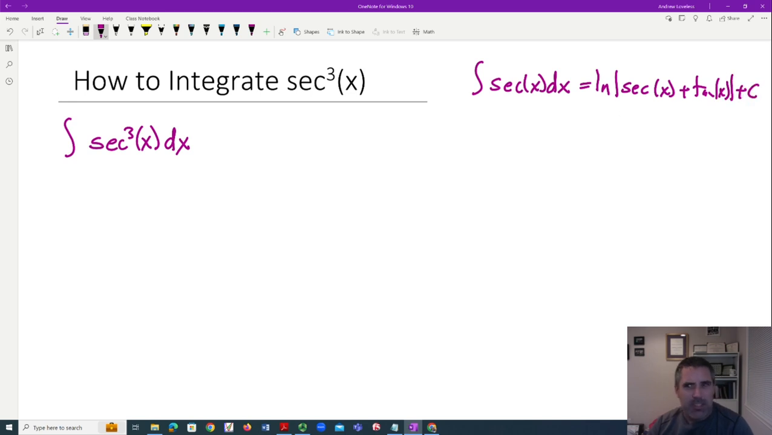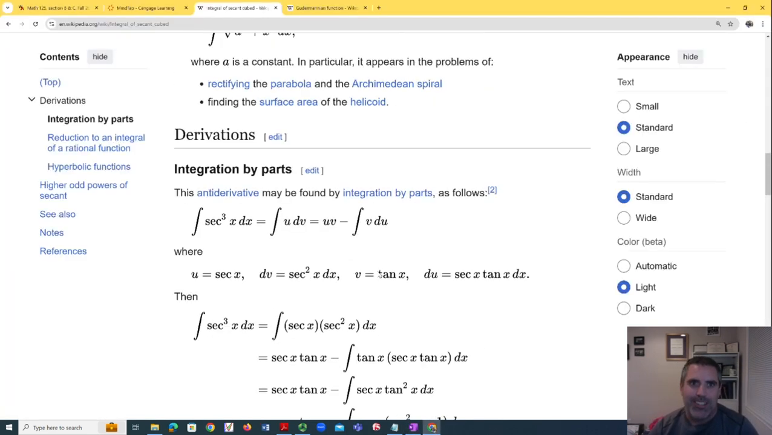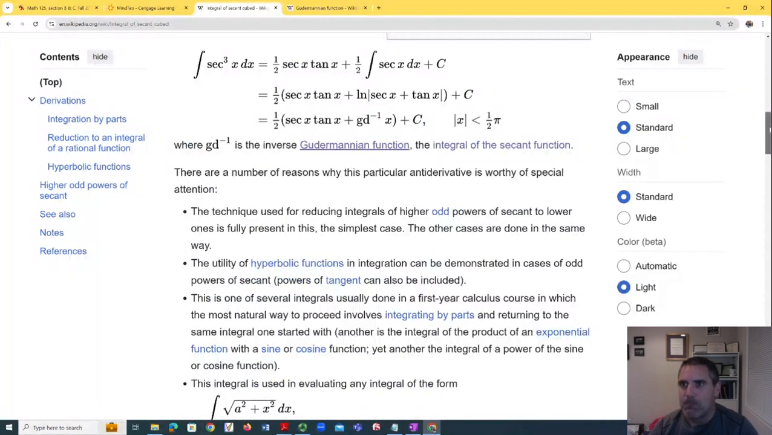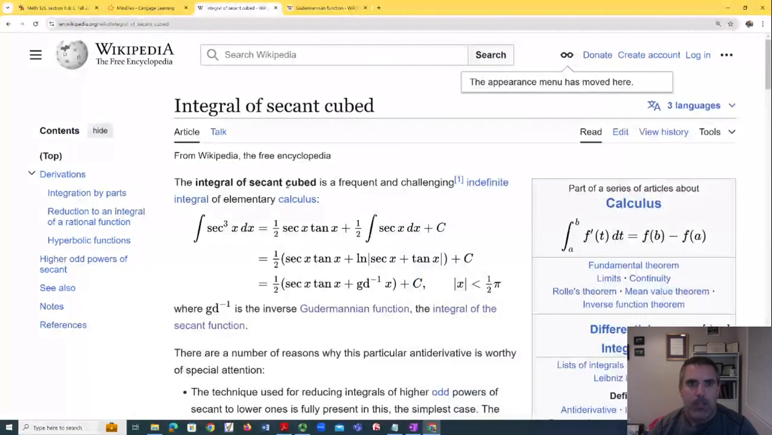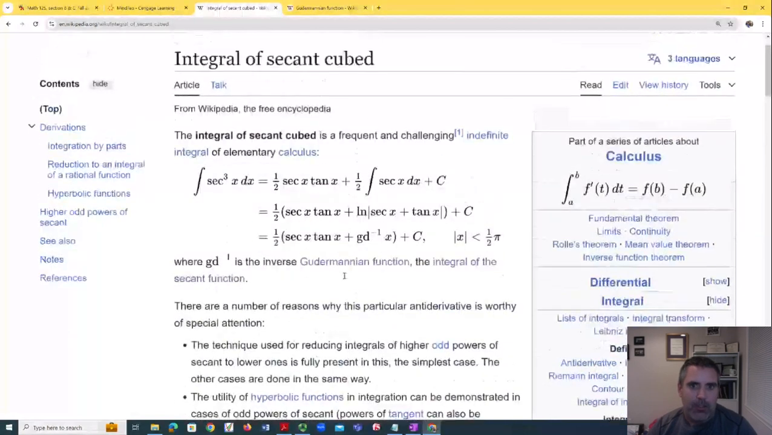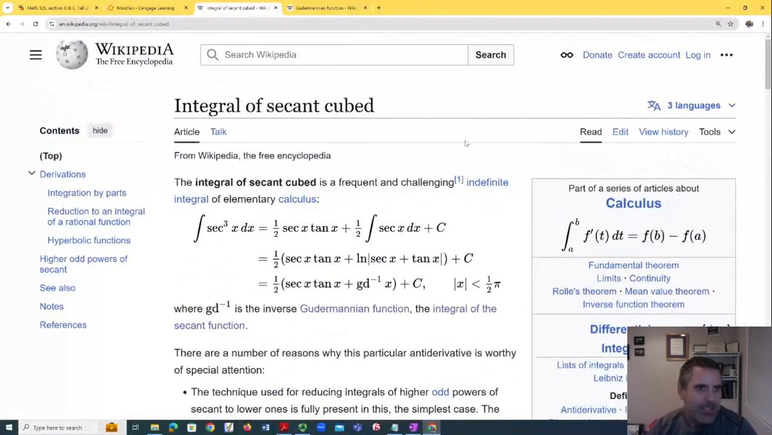I did look up secant cubed, and the history is kind of less interesting, but let's pull up the Wikipedia anyways. So, integral of secant cubed. It said here somewhere, Derivation.